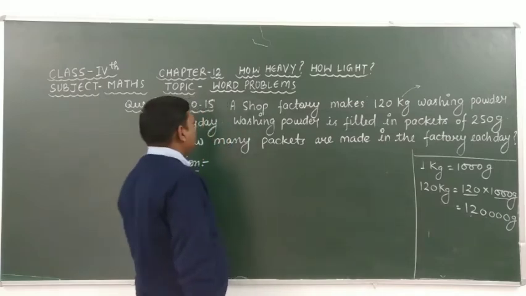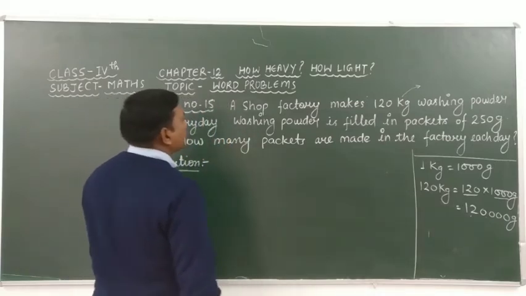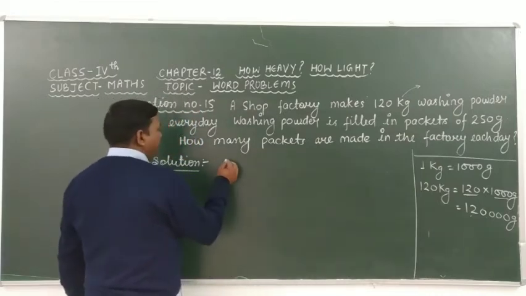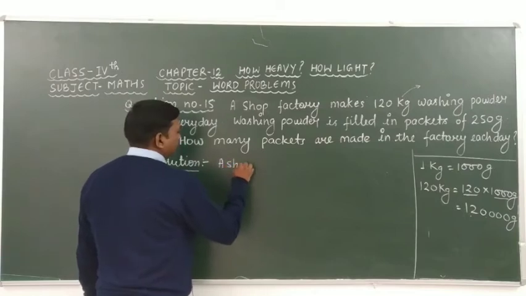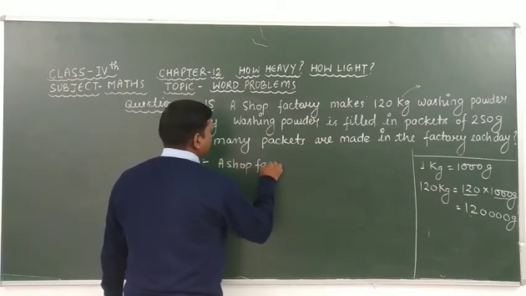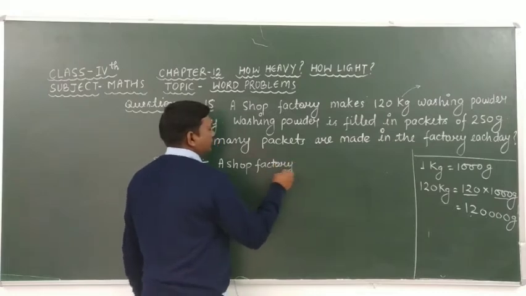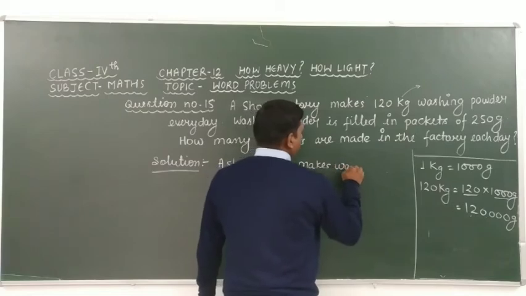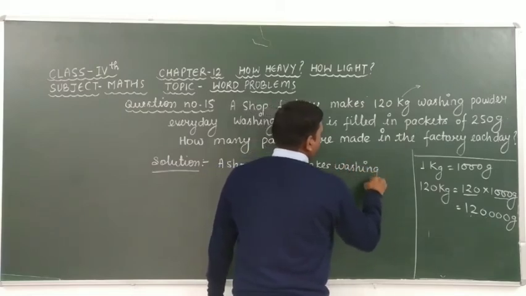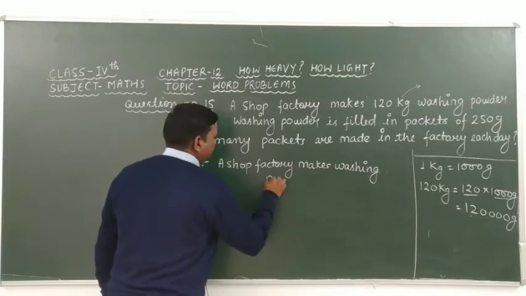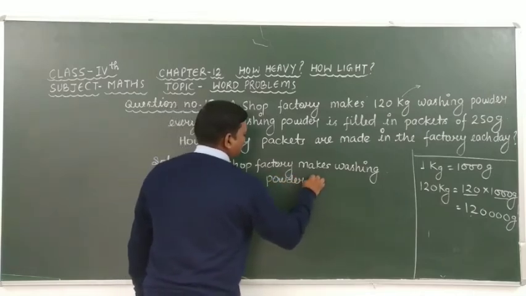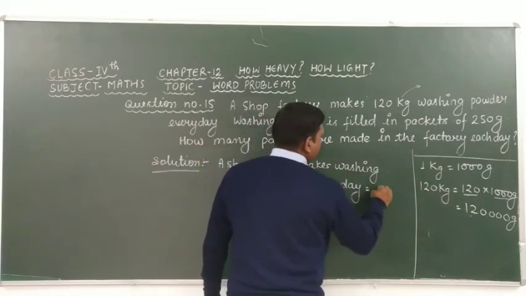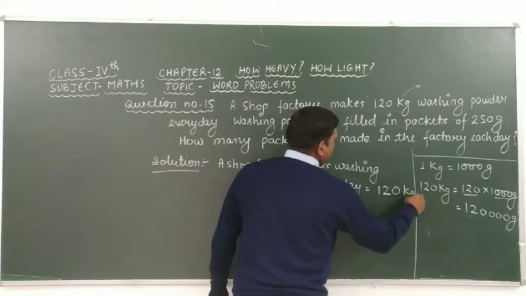A soap factory makes washing powder every day, equal to 120 kilogram.